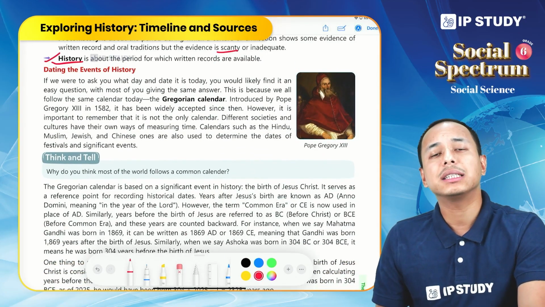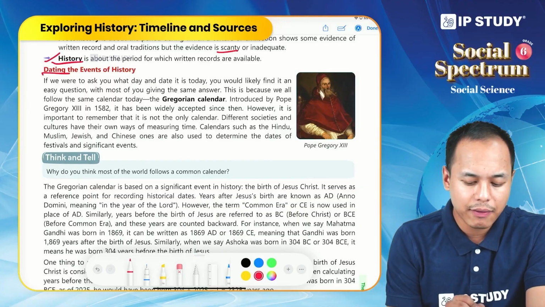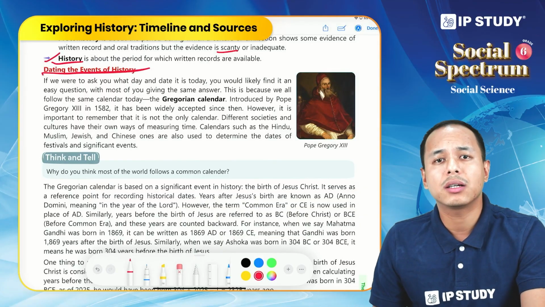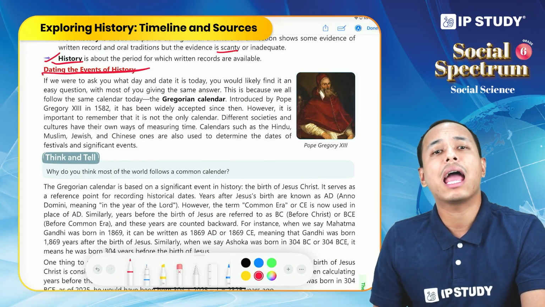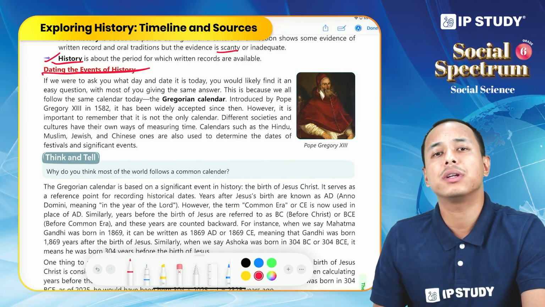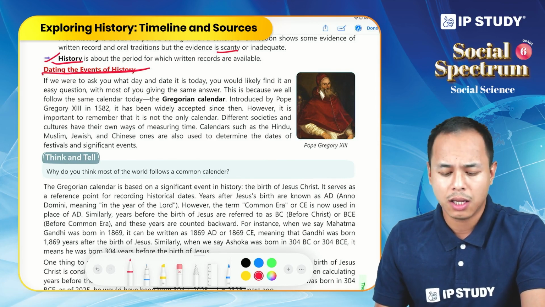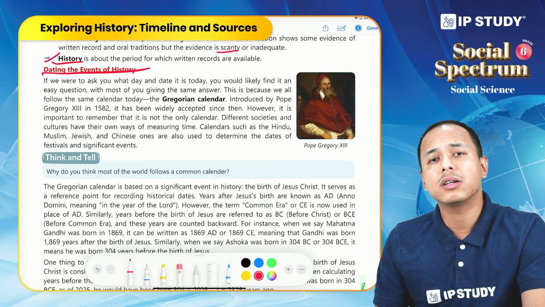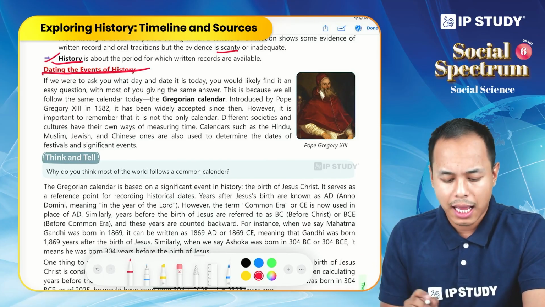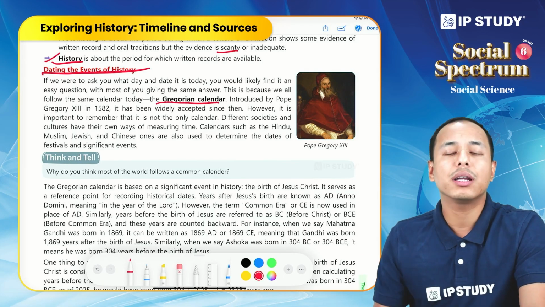Now, let us see about dating the events of history. Today, if someone asks you about the date or the day, we can all answer, right? We can say today is 21st of May and today is Wednesday. How can we say this? This is because of the calendar. We follow a standard uniform calendar, and that calendar is called the Gregorian calendar.